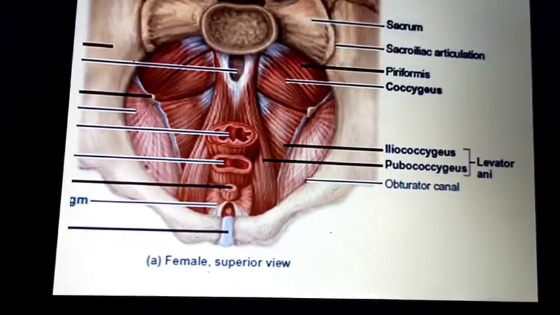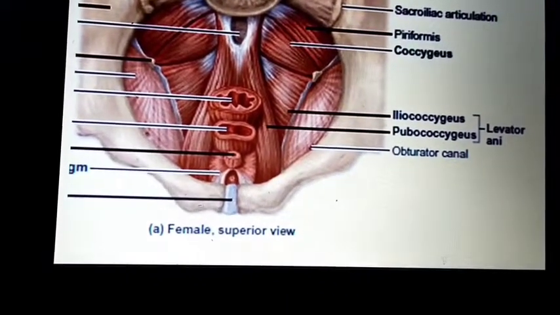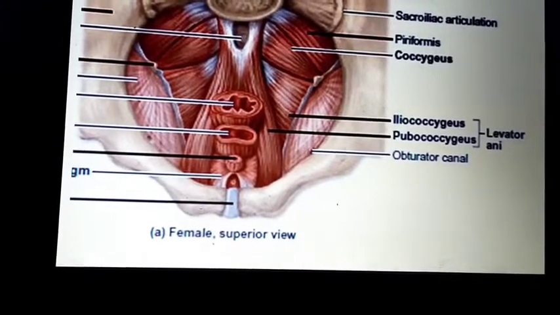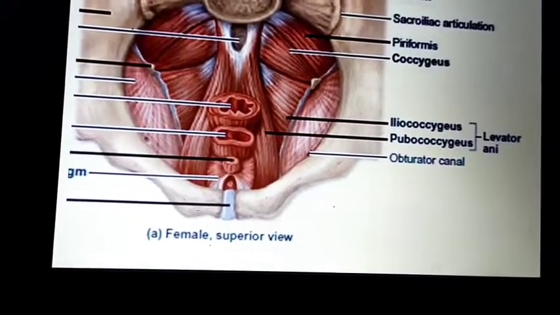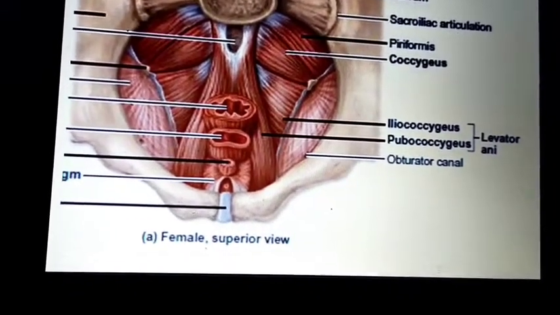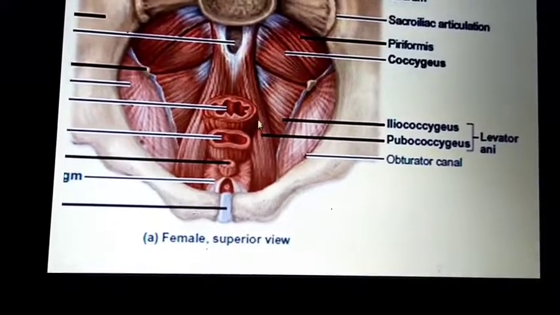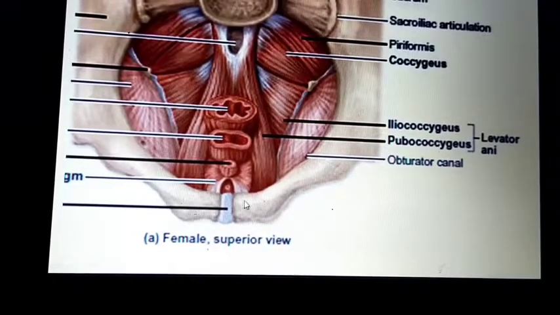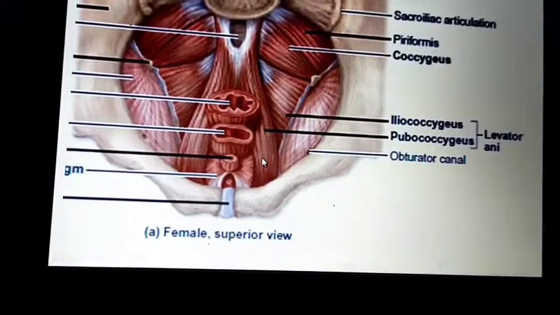Okay, we can go for the next slide. This is about the pelvic floor. There are some muscles of the pelvis. This is the pubococcygeus: it starts at the pubic bone and goes to the coccyx.